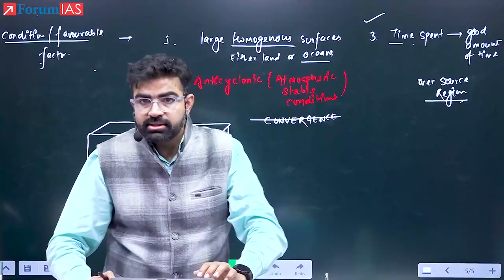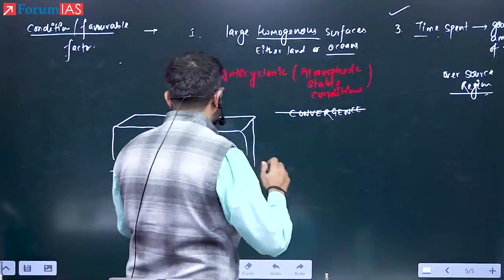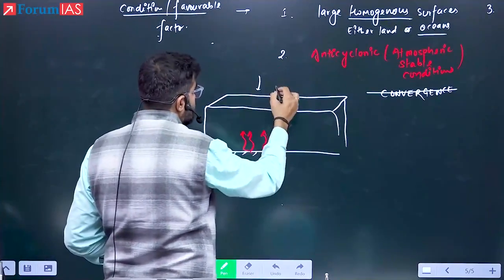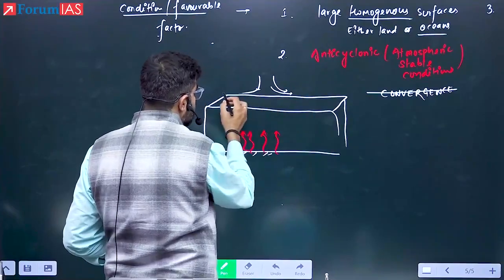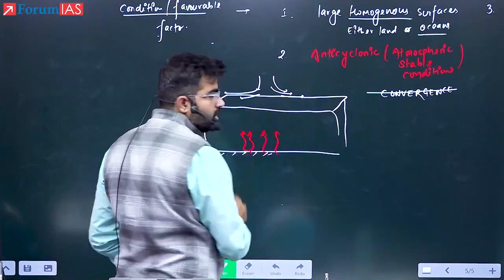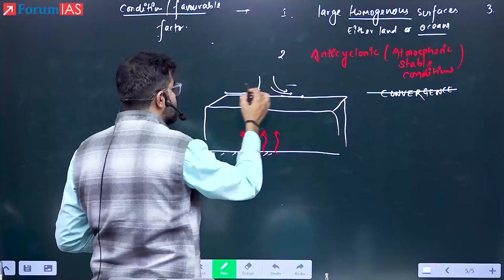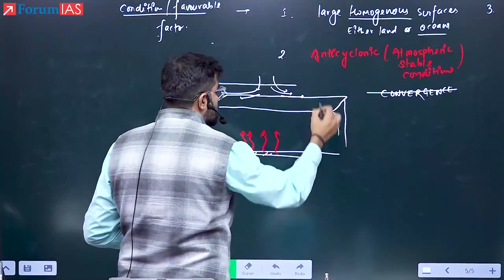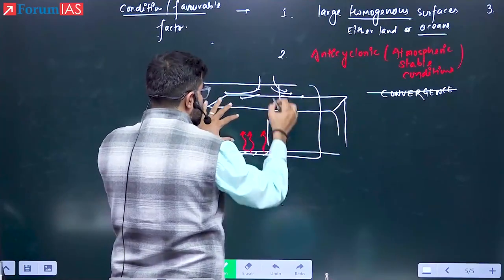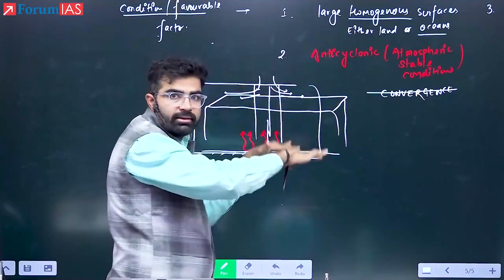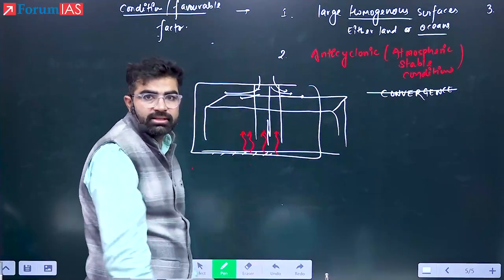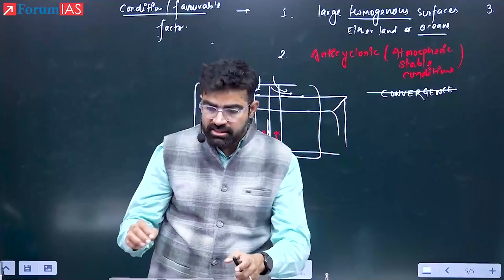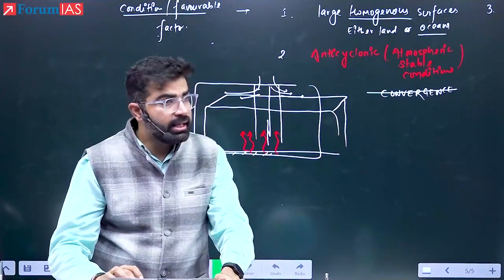If there is divergence of air, it is going to be a favorable condition. Divergence means air is sinking, and here the stability is there. So air will sink in this way. It will create stability. Stability means there is no rainfall. There is no rising air. So if the air is sinking, it will pile up here near the ground and that will cause this air mass to form. That is the best condition required for any air mass to form.